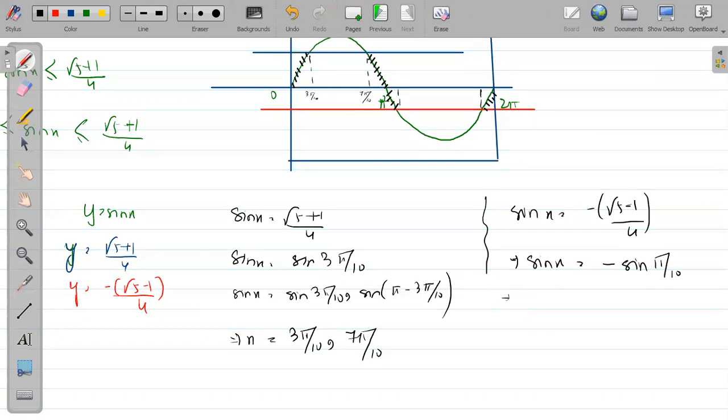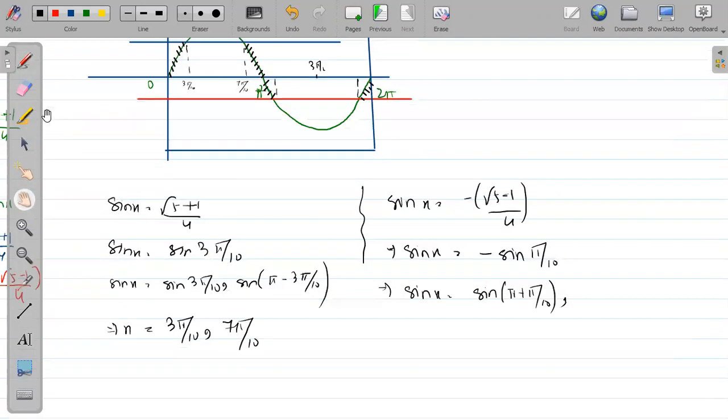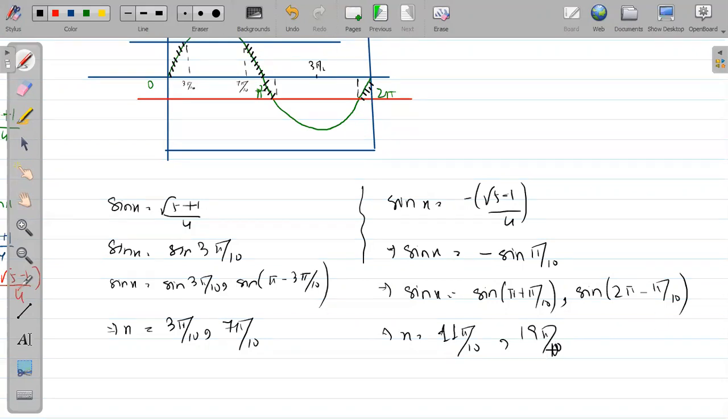Okay, very good. So in which quadrant is it required? Sir, third quadrant. Pi to 3 pi by 2 it is. So pi to 2 pi means what? Third quadrant and fourth quadrant. For third quadrant, what you will be doing? So sine of pi plus theta, and sine pi plus theta is minus sine theta. Yes, correct. And sine 2 pi minus theta is also minus sine theta. Fourth quadrant के लिए ये manipulation करेंगे हम. बताया था. So x you are getting is 11 pi by 10 and 19 pi by 10. If I am not wrong, it is correct or not, check the calculation.